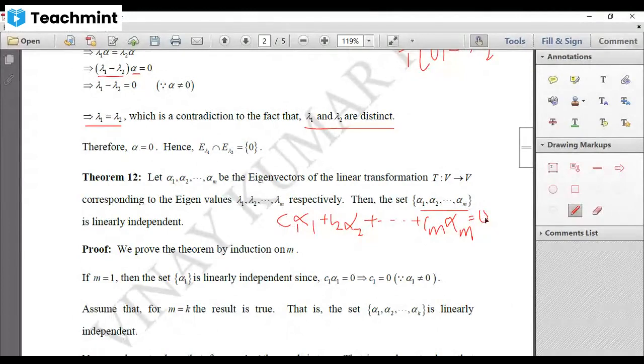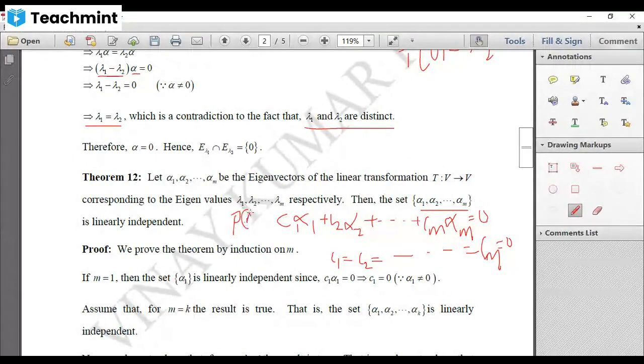After assuming this, you have to show that C1, C2, all of them are 0. All the scalars are 0. If you can show all the scalars are equal to 0, then this set alpha 1, alpha 2, etc. up to alpha m is linearly independent. So our aim is to show this, that when we write the linear combination equal to 0, all the scalars will give you 0. Right? So let us assume this is P of m.